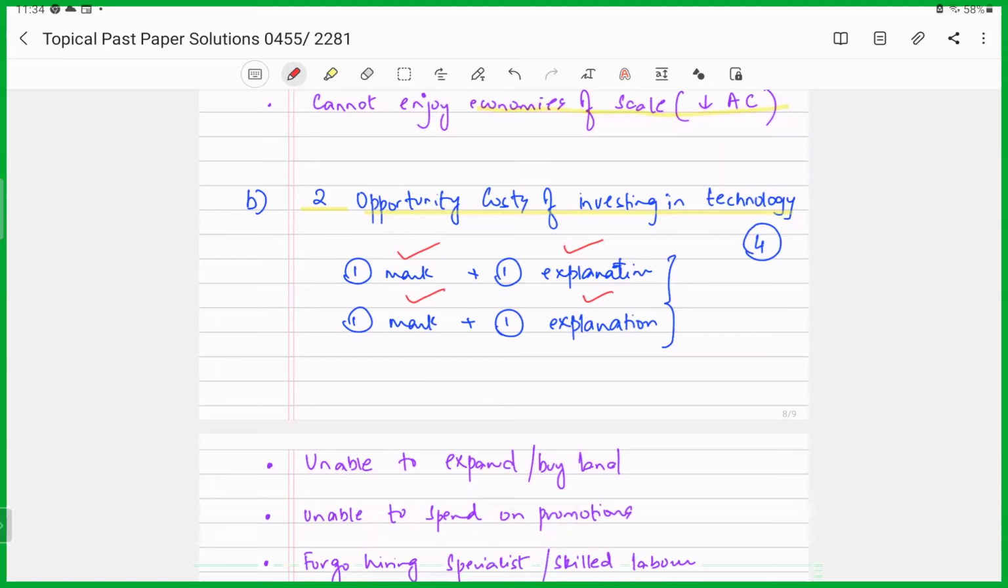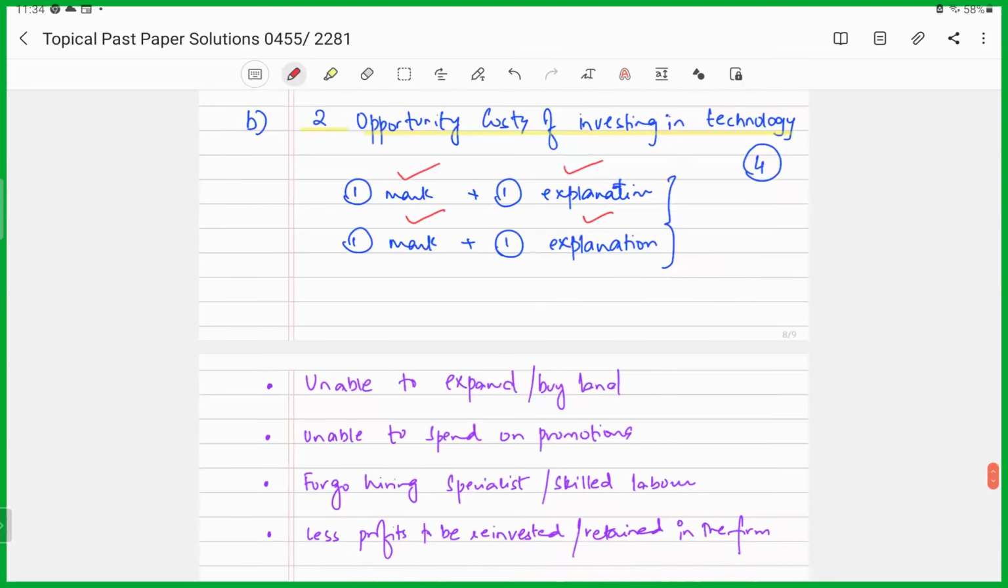So if a firm is already investing in technology, what could it not have been doing? It would be unable to buy land. Maybe it wanted to expand. So now if a firm has decided to invest in technology, it would be unable to buy land for expansion of, let's say, its production facility, right?